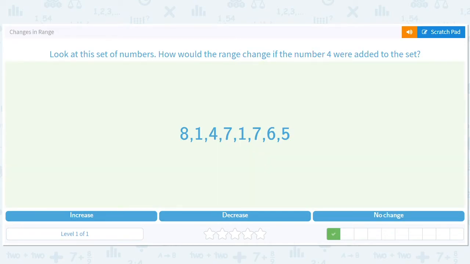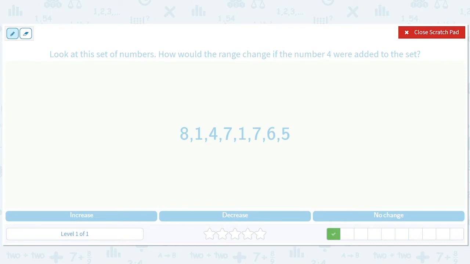How would the range change if 4 were added? Well, you can already tell nothing would happen, right? I mean, the biggest number is 8. The smallest number is 1. Putting in a middle number is not going to change the range. So no change.